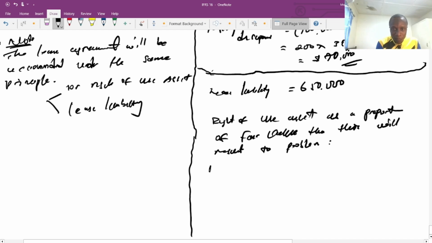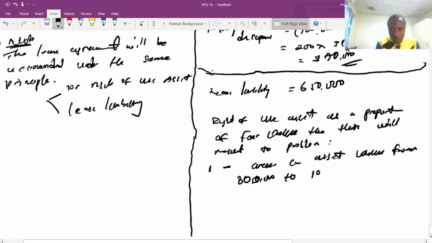Problem one: the fair value has increased the asset value from 800 to 1 million.